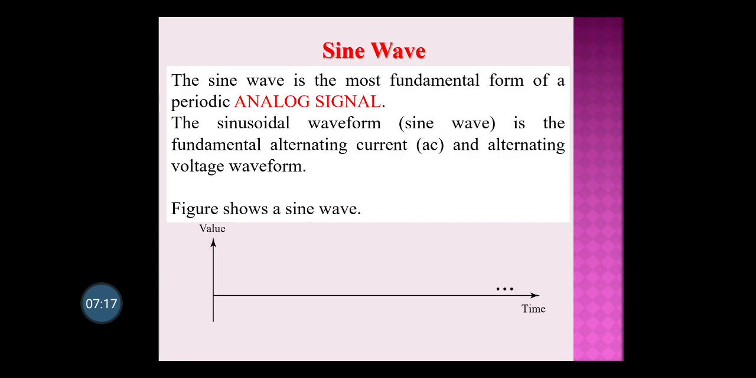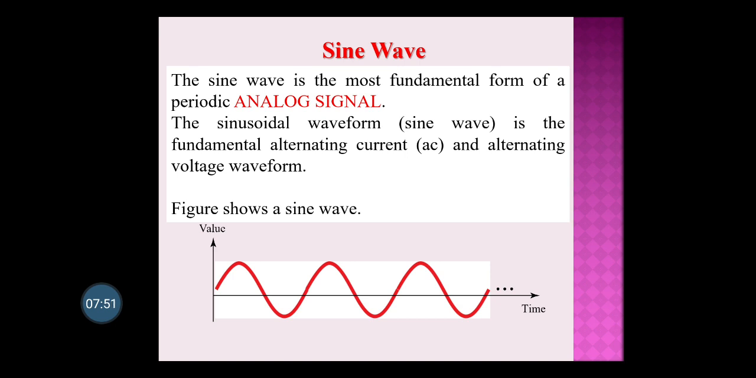Then here we'll see the sine wave in detail. Sine wave means your analog signal. If it is a perfect analog signal, then the sine wave is the most fundamental form of periodic analog signal. So here you can see the analog signal or the sine wave. On the x-axis there is a time period. Every moment the value is noted, and when you plot it graphically you will see it like this.